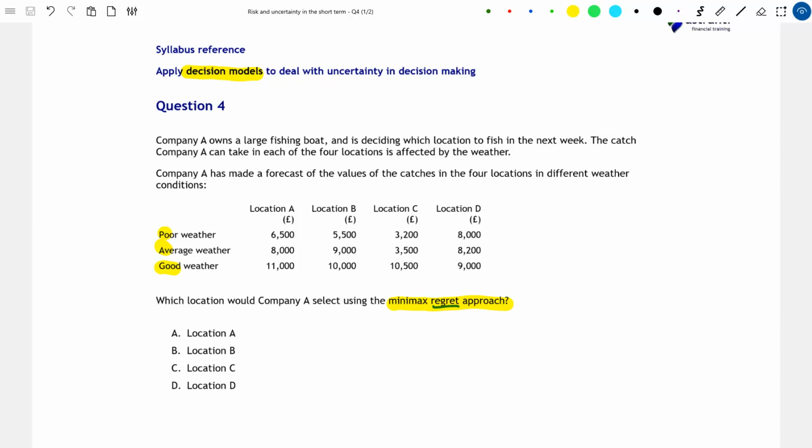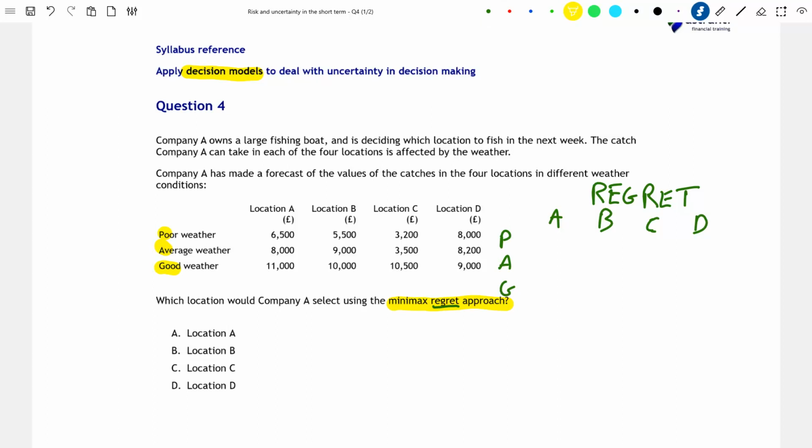So let's explore this idea a bit more by calculating all of the different possible values of regret in each of the 4 locations in each of the 3 weather conditions. And I'll arrange this into a small table. So I'll put the 4 locations along the top, A, B, C, and D, and I'll put poor weather, average weather, and good weather.